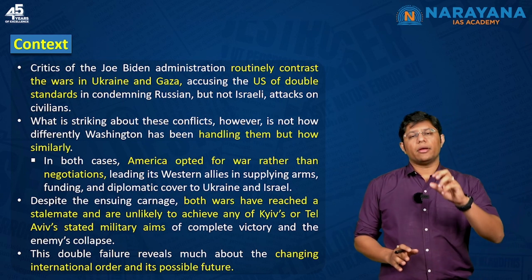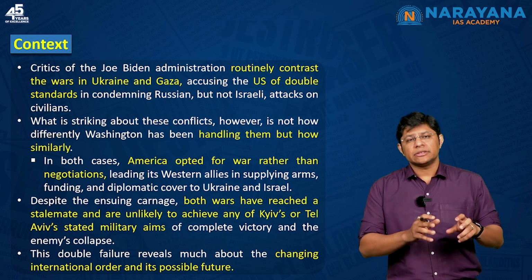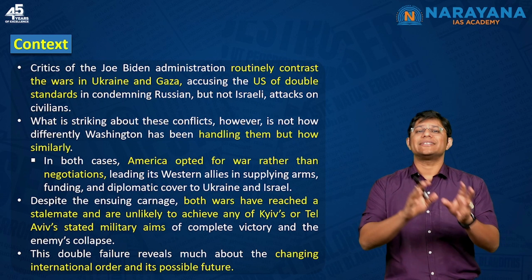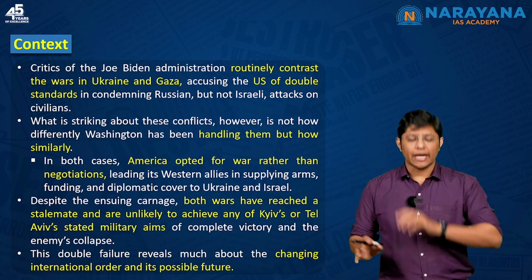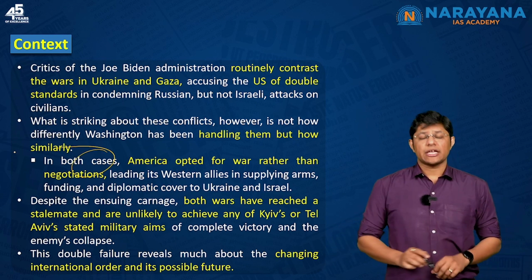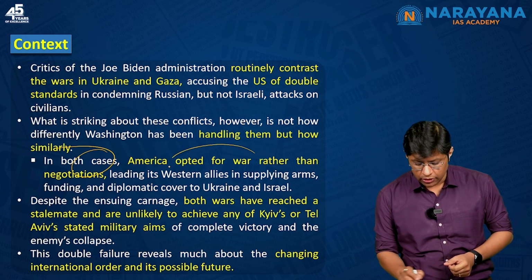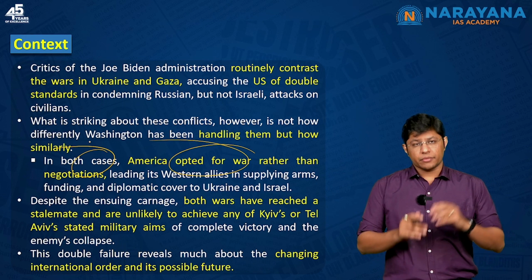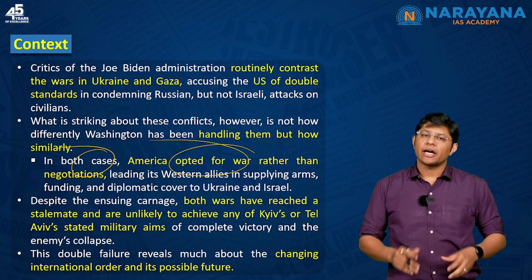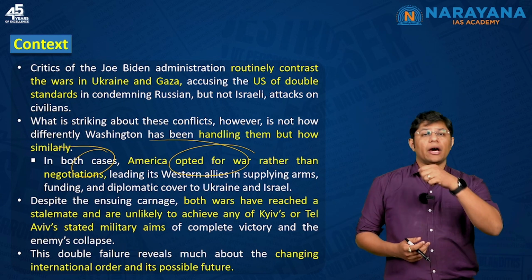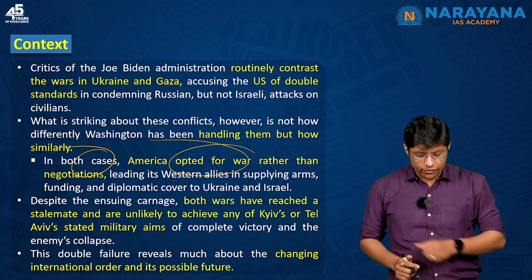Now, the point is that the Americans are dealing with both the issues in a very similar manner. And what is that? In both cases, the Americans have opted for war instead of negotiation. They are opting for war instead of negotiation, which means they are encouraging their Western partners to supply Ukraine and Israel with weapons.